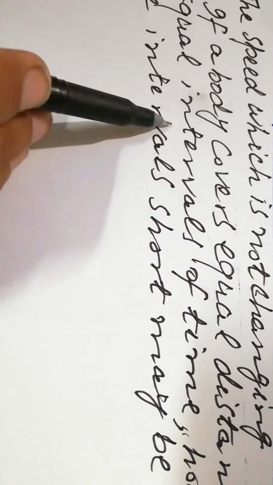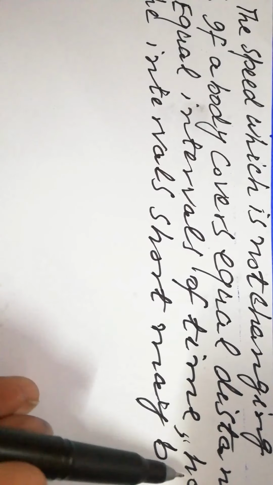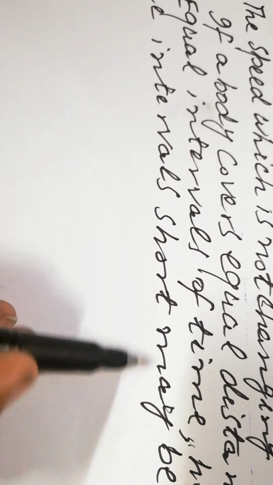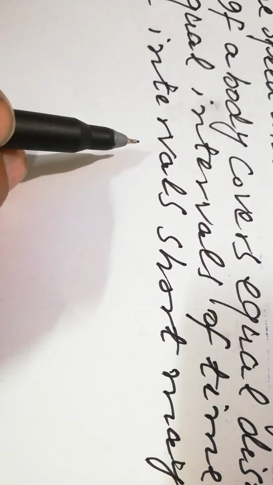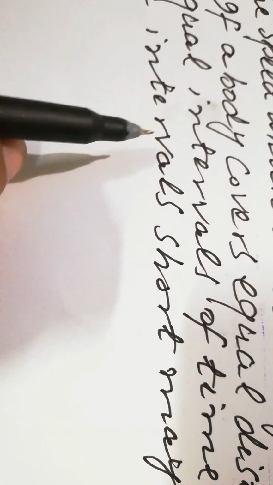So look at it again here. If a body covers equal distances in equal intervals of time, however short the intervals may be. I mean, if the intervals are very short, it does not matter. So it is termed as uniform speed.